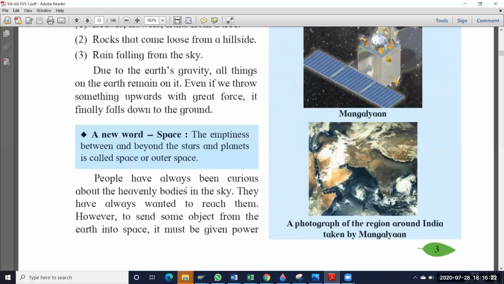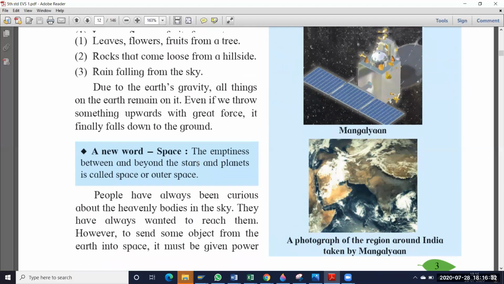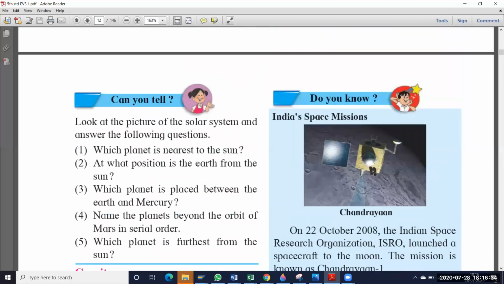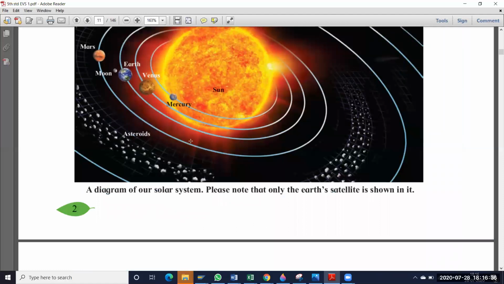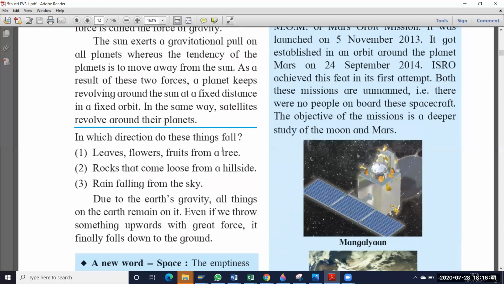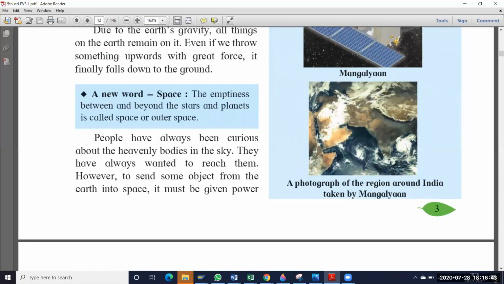Next one, a new definition of space. So what is the definition of space? The emptiness between and beyond the stars and planets is called space or outer space. So what does space have in between the planets and stars? That place you see here, that empty place we call space.